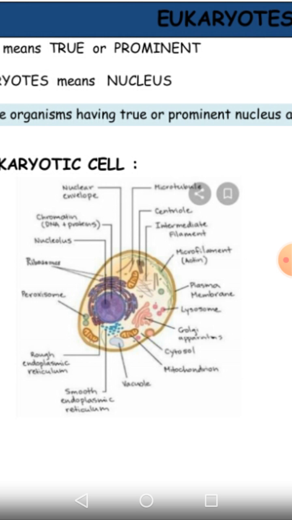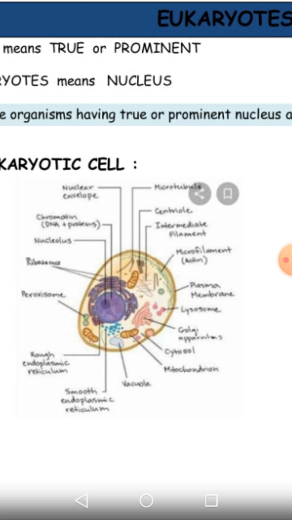But transport of material from the nucleus to the cytoplasm is still possible via nuclear pores. So transport is possible, but the nuclear material and cytoplasmic material are not mixed up. That's why we say that eukaryotic organisms have a prominent nucleus and their cytoplasmic content is separated from the nuclear content.